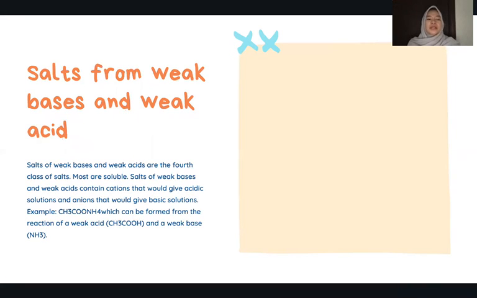And the last is salt from weak base and weak acid. Salts of weak base and weak acid are the fourth class of salt. Most are soluble. Salts of weak base and weak acid contain cations that would give acidic solution, and anions that would give basic solution. The example is ammonium acetate. This is the example of salt from weak base and weak acid.